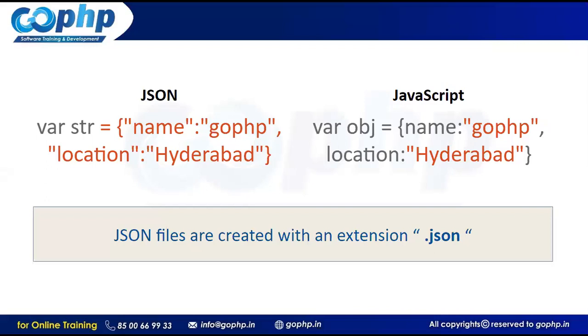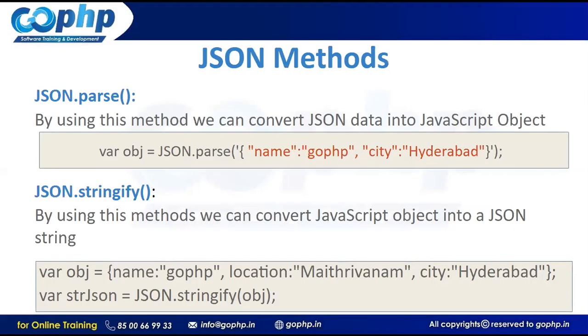Now we are going to see the methods available, guys. Can you see we have two methods? What are the two methods we have? One is JSON.parse and one more is JSON.stringify. What will the parse method do? What will the stringify method do? We have to use them as they are: JSON.parse, exactly the same. JSON is in capital letters, .parse should be in small letters. JSON.stringify is also the same, guys.